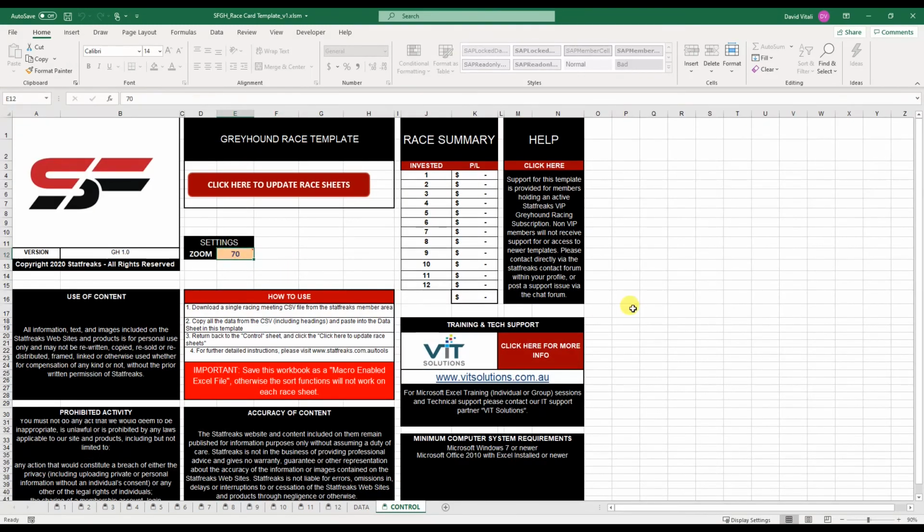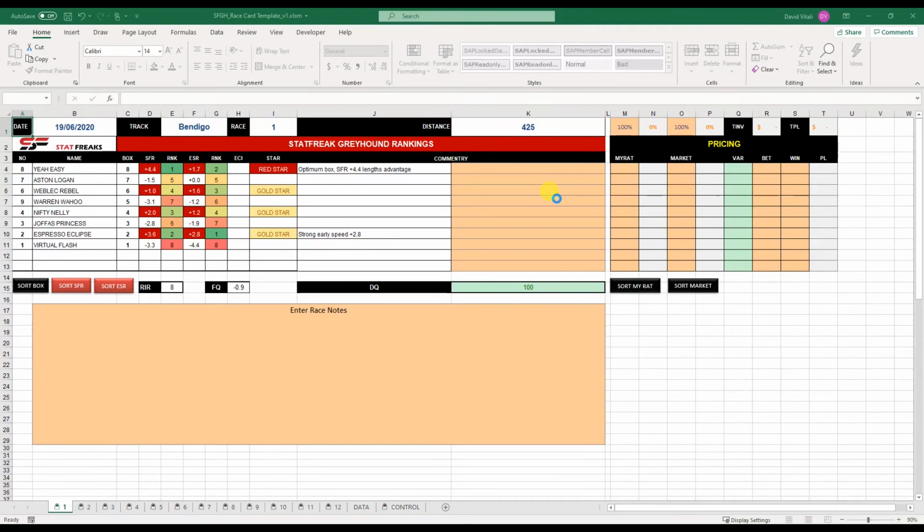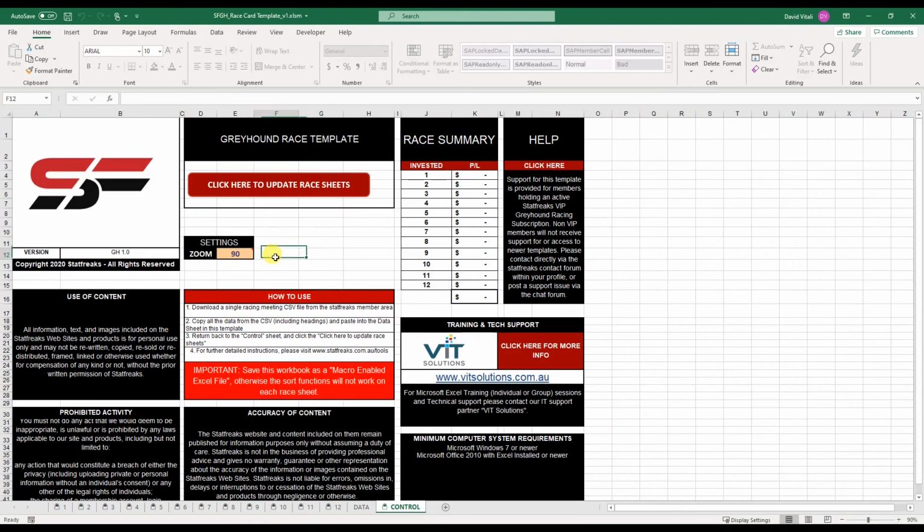So I'll just set that back to 90. And there you go, it's on 90. So we will add some extra functionality to this area where you'll be able to run this section on its own, separate from this.